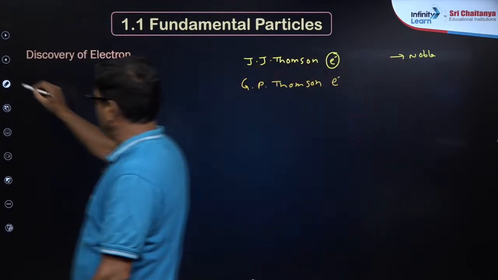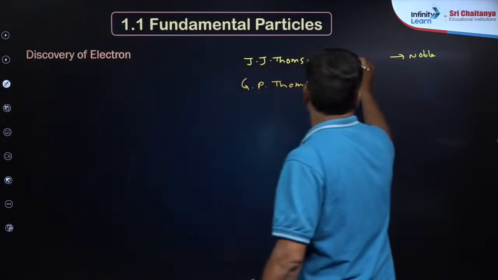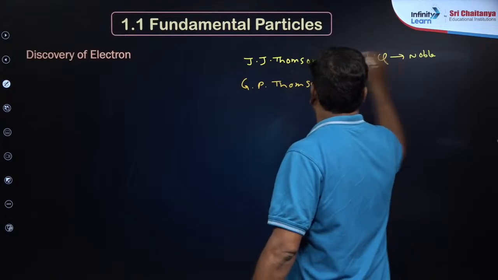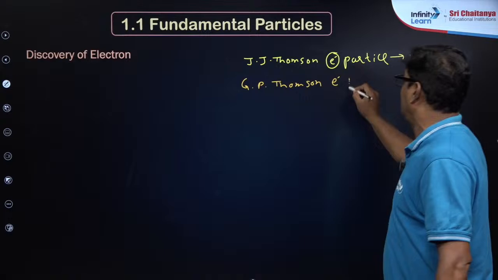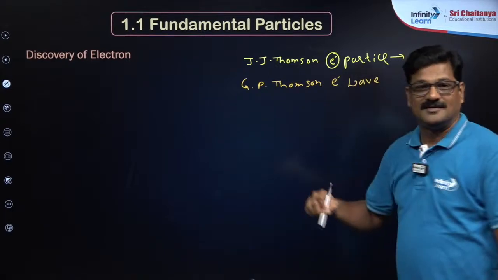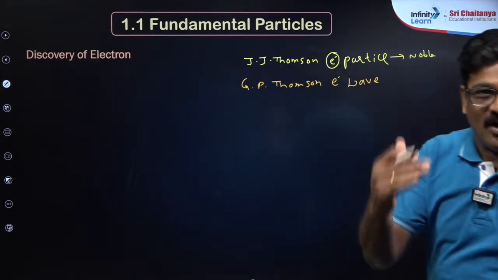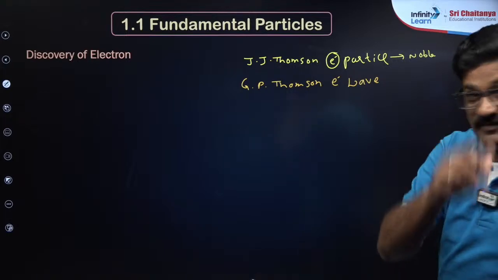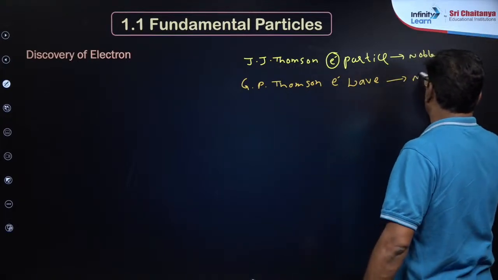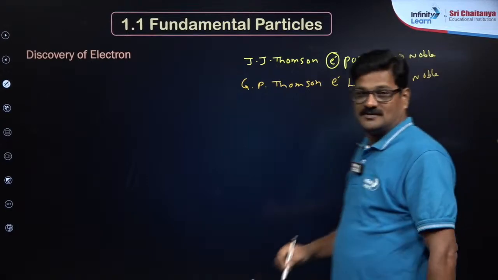Yes, it is a particle. But his child said electron is not a particle, it is a wave. Son of J.J. Thomson, G.P. Thomson said electron is not a particle, it's a wave. He also got Nobel Prize. It's cheating, no?